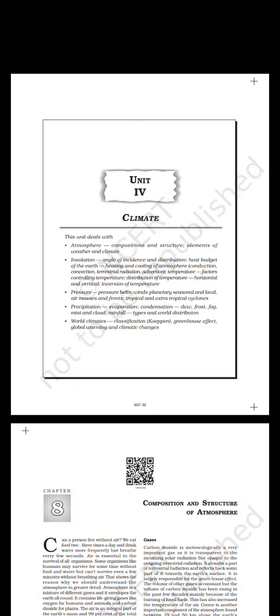Fundamentals of Physical Geography, textbook for class 11, Unit 4, Climate. This unit deals with atmosphere, compositions and structure, elements of weather and climate. Insolation, angle of incidence and distribution, heat budget of the earth, heating and cooling of atmosphere, convection, terrestrial radiation, advection. Temperature, factors controlling temperature, distribution of temperature, horizontal and vertical, inversion of temperature.